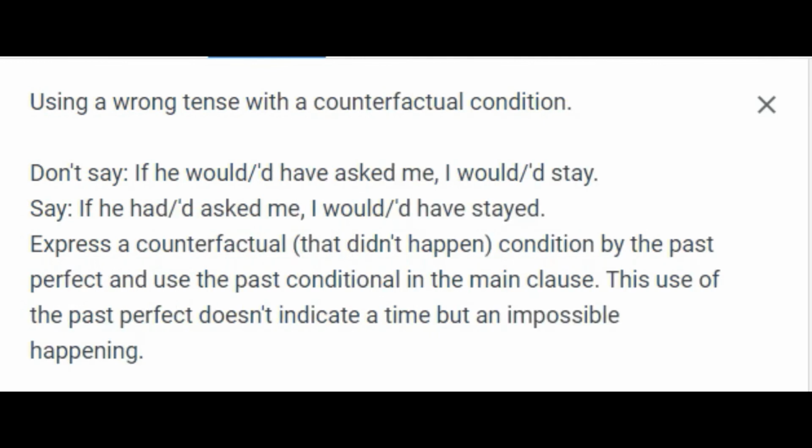Using a wrong tense with a counterfactual condition. Don't say, "If he would have asked me, I would stay." Say, "If he had asked me, I would have stayed." Express a counterfactual condition, that didn't happen, by the past perfect and use the past conditional in the main clause. This use of the past perfect doesn't indicate a time but an impossible happening.